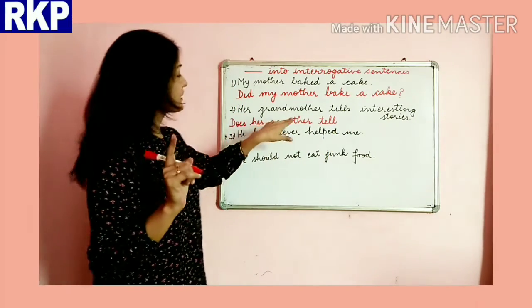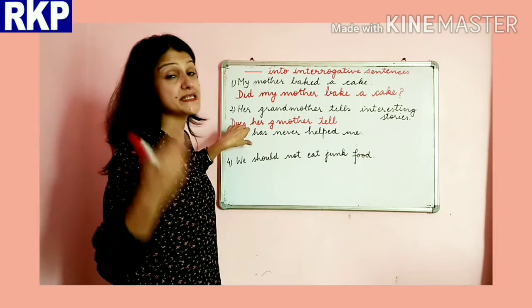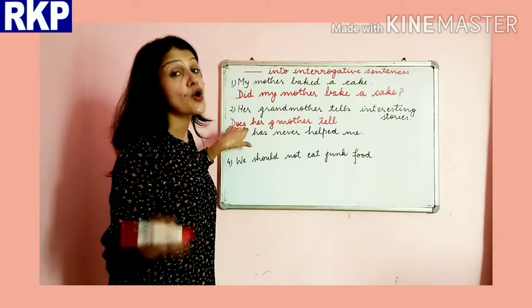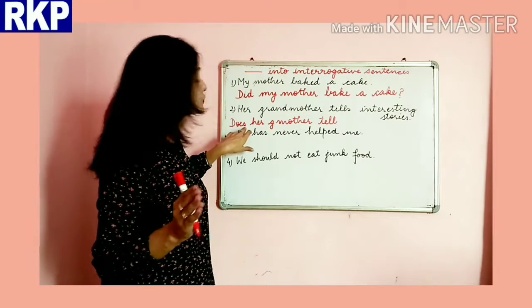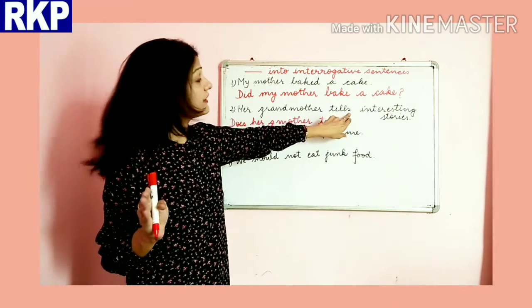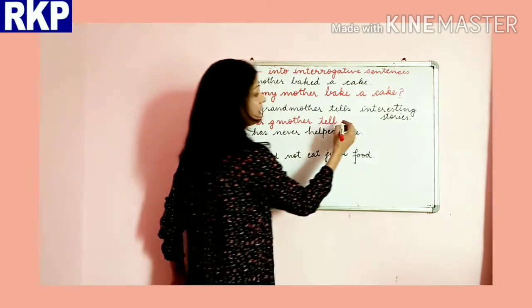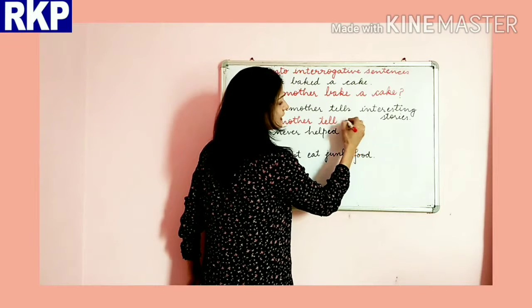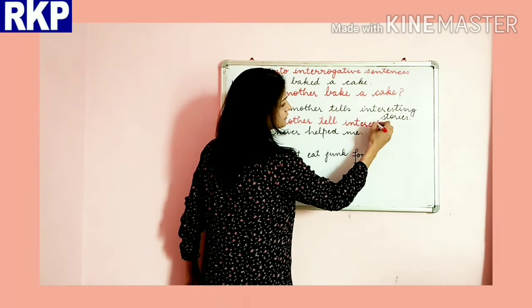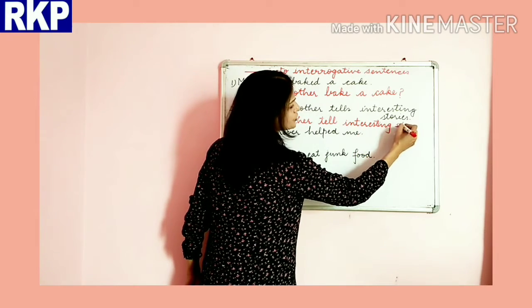Now beta, see, whenever we use does, okay, whenever we are changing the sentence into negative or interrogative and we are using does, the s that was there initially, it will be removed. Okay, tell interesting stories.